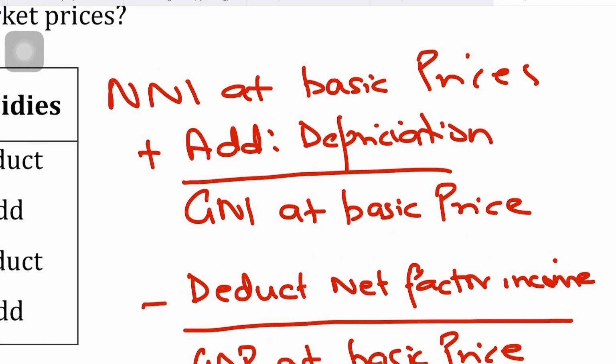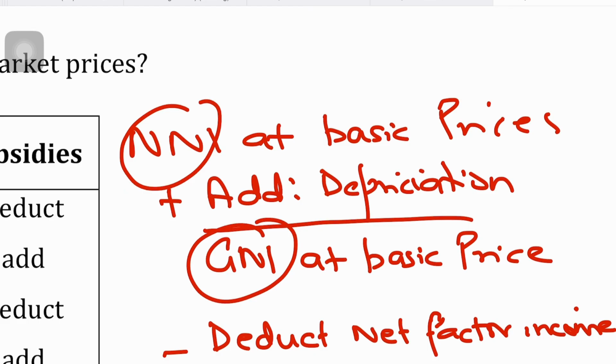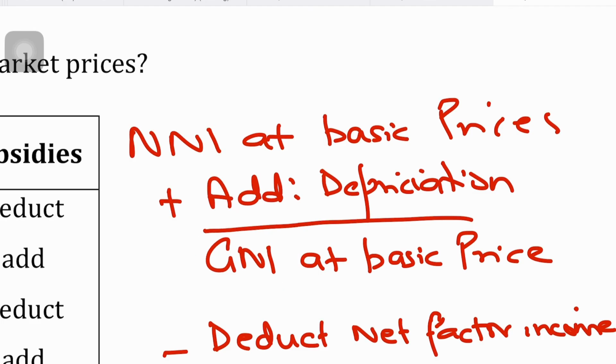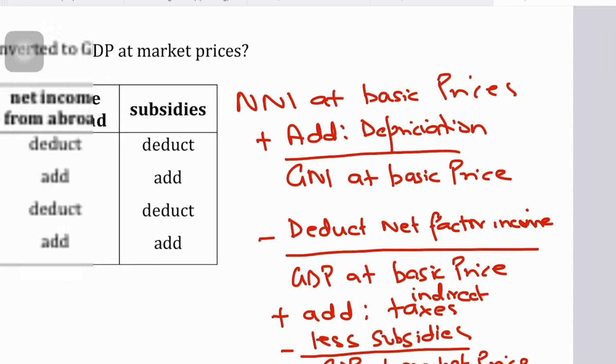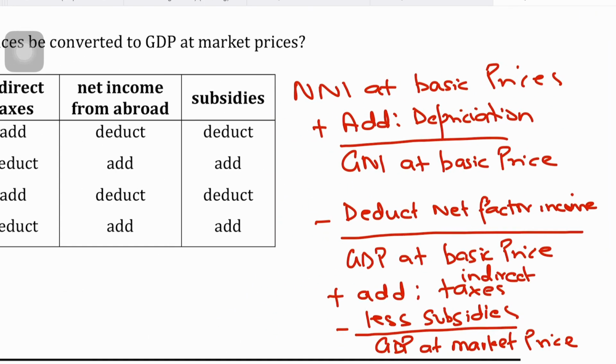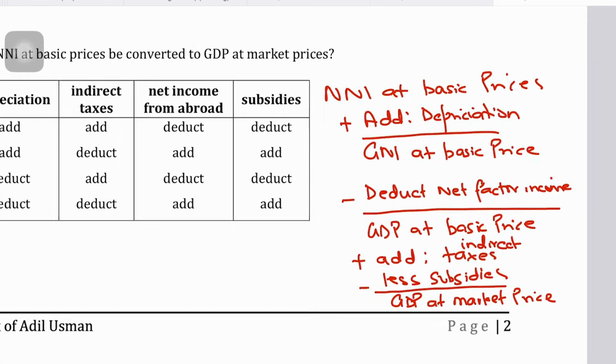Because you see, when you want to convert your GNI to NNI, right, you deduct depreciation. And if you want to convert your NNI to GNI, since depreciation is already deducted when you arrive at NNI, in order to arrive at GNI, you will add that again to NNI, and then you arrive at your gross national income. And since your net national income is right now measured at basic prices, if you add depreciation, you will automatically arrive at gross national income at basic prices.